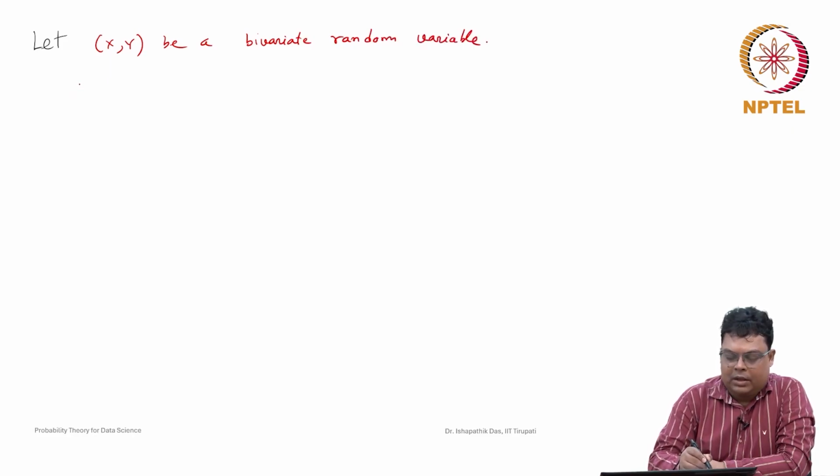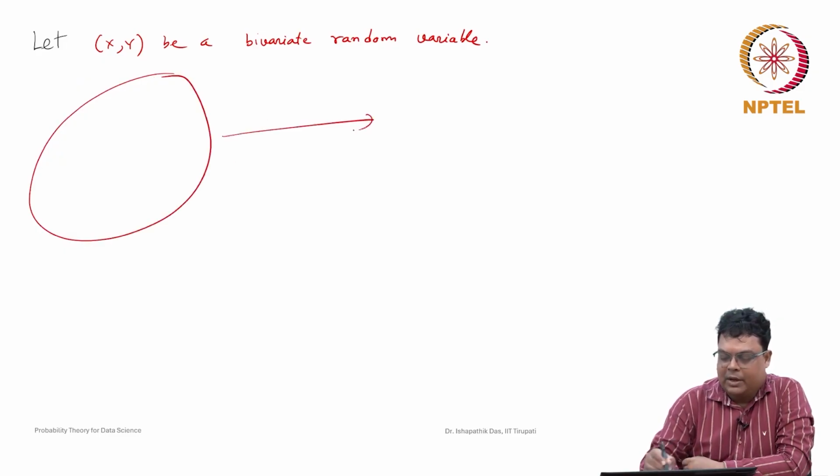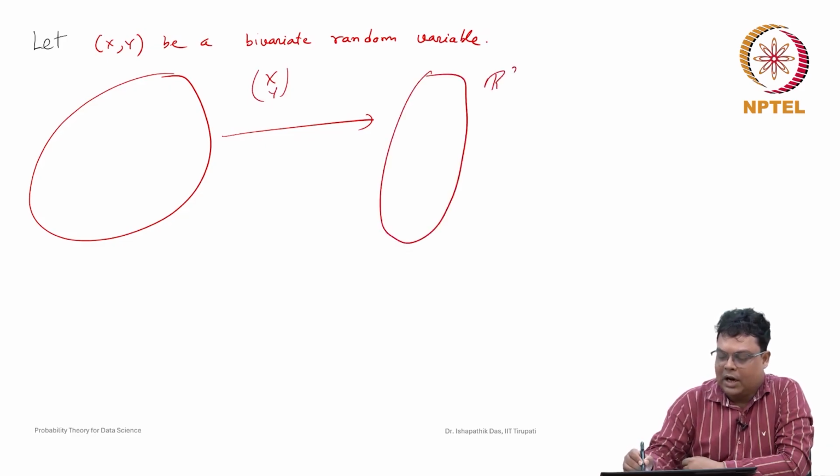For a random experiment, we have a sample space S, and a bivariate random variable is defined by a measurable function. (X, Y) is a measurable function. For each s, you will find a point in R2. So it is (X(s), Y(s)).